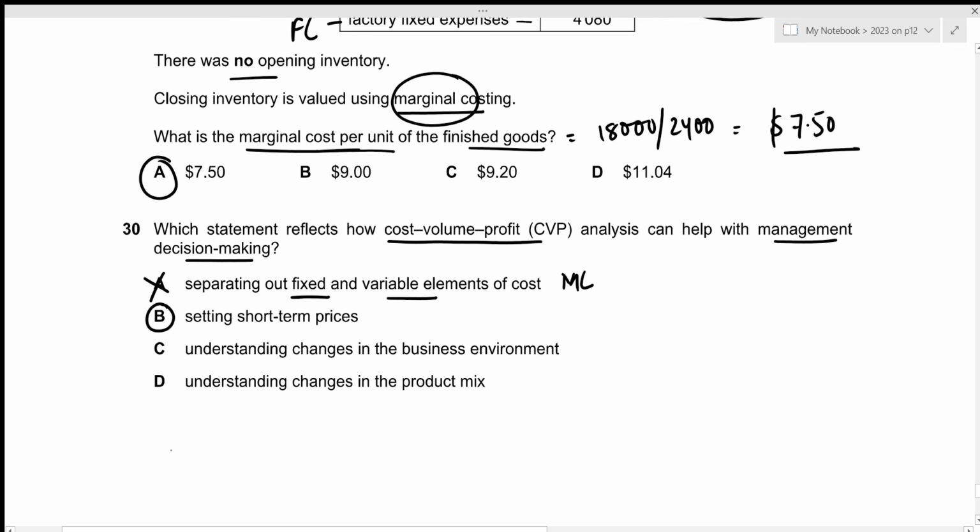Let's take a look at the remaining options as well. Understanding changes in the business environment. So remember, the cost, volume, profit analysis will only consider three things: the cost, the volume, as well as the profit. So business environment is not taken under consideration, which is why this will be incorrect. Then the fourth one is understanding changes in the product mix. Again, the cost, volume, profit analysis can be done on a single product, not on an entire product mix, which is why the fourth option is also incorrect.